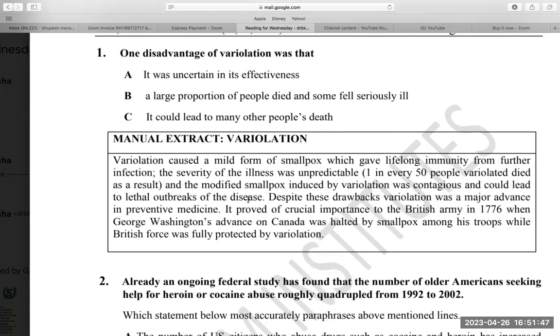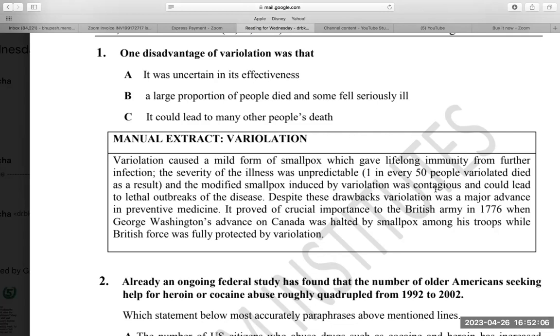That means it could lead to the death of other people too. Lethal always means death; lethal, fatal, these words are for deadly. Outbreak means spreading of the disease.